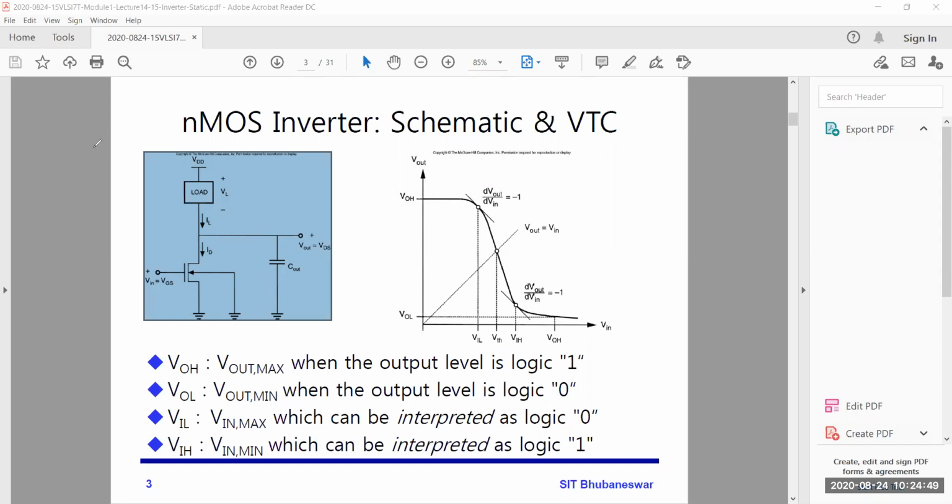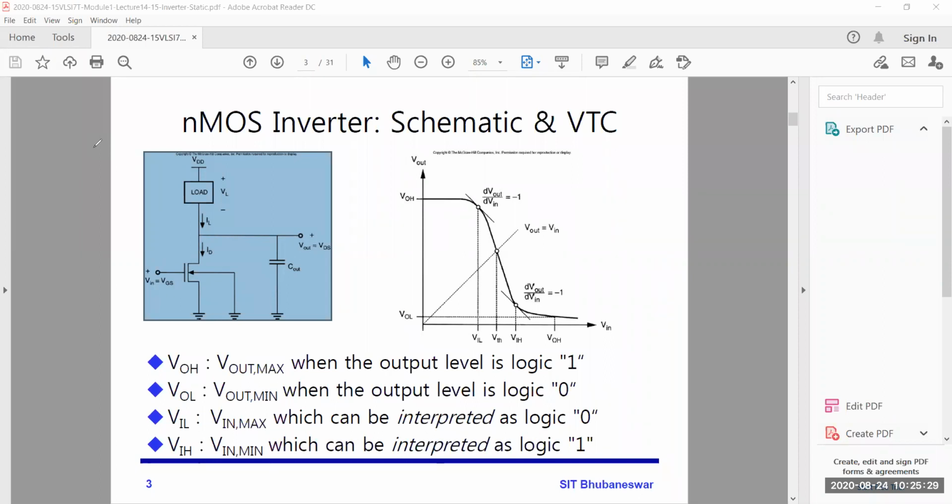VIL means V input low, and that's why it's called maximum. We will not say minimum VIL, because minimum VIL is 0. Got it? Yes, sir.